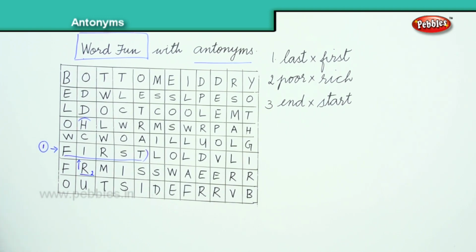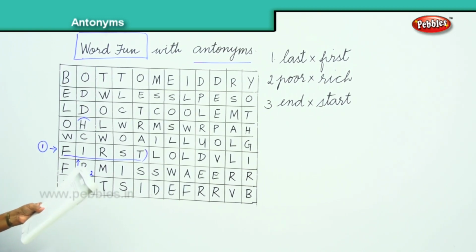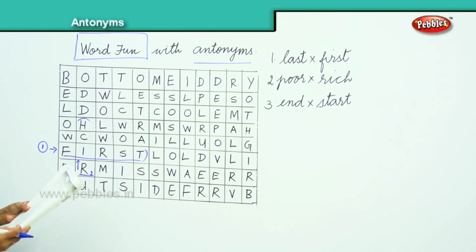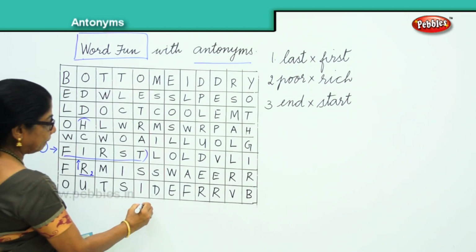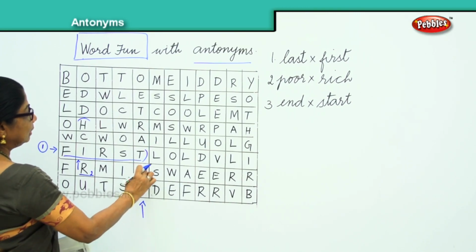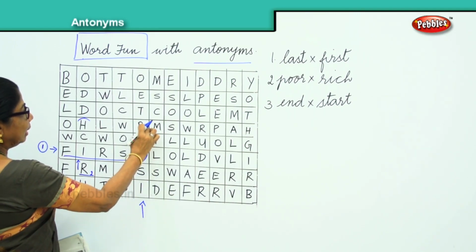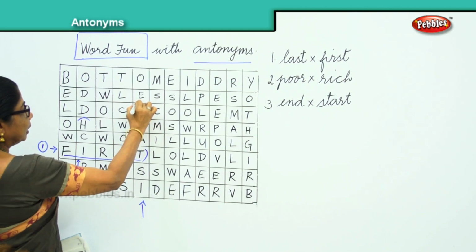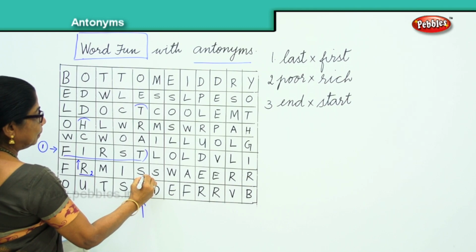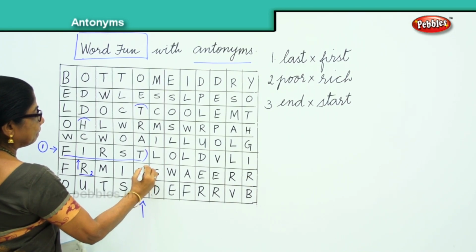Now let's find number 3, end, start. Third one, end, start. You have it here. What is that word? Start. S-T-A-R-T. Up to here, begins from here, that is number 3 up.